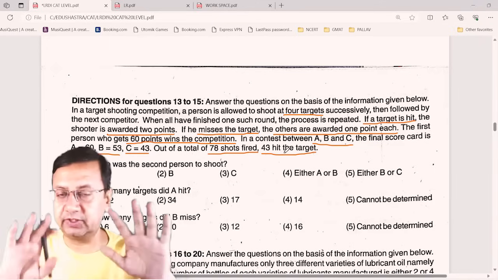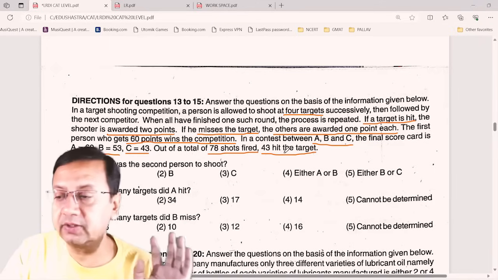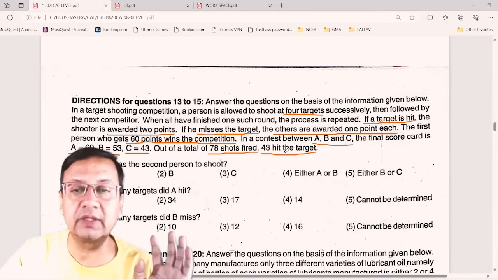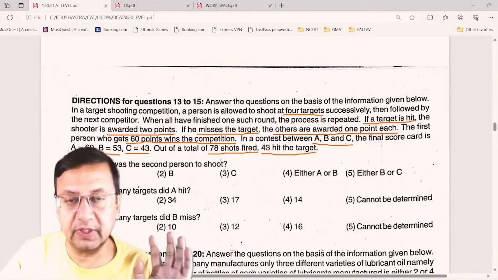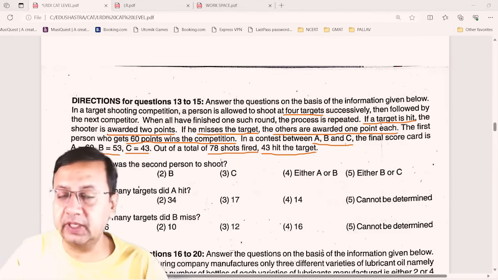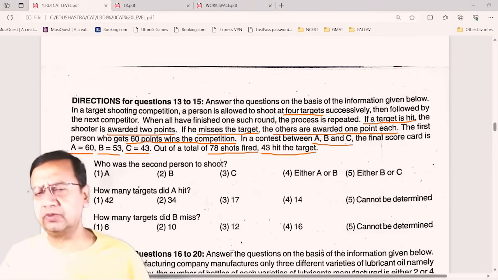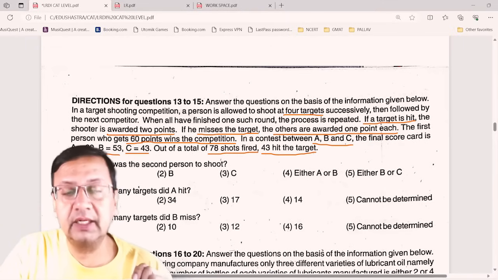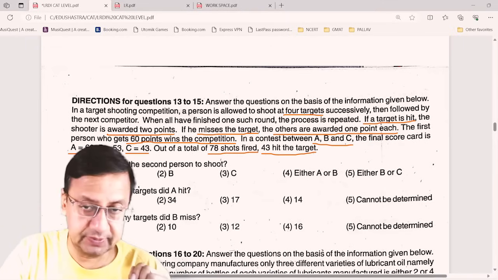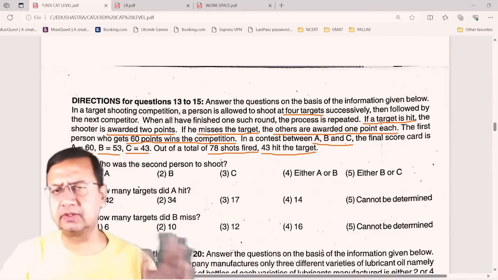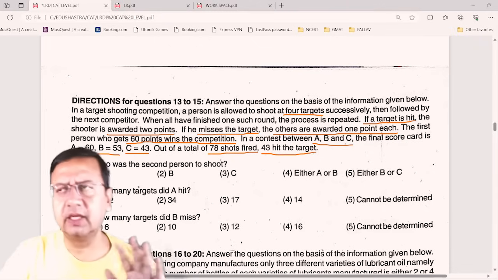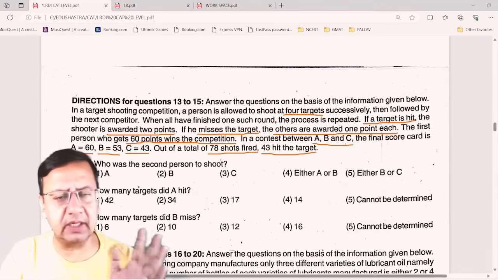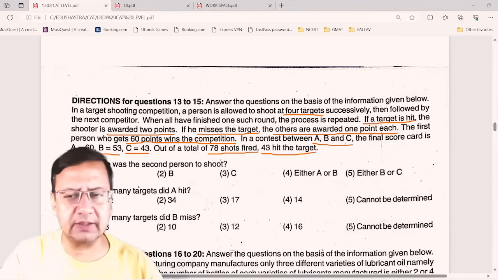So this is the basic information which is there, and based on this information I need to take out the answers and solve the questions. When I go in a normal way, after reading this information, I can understand that there will be some equations, because there are three persons, some targets are hit, some are missed, and players are getting some points.